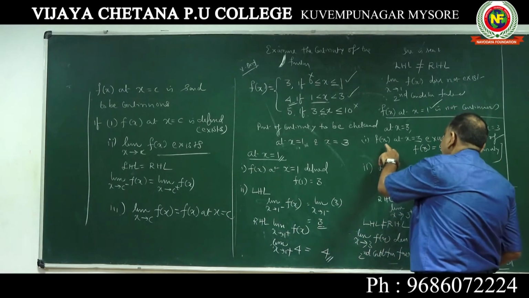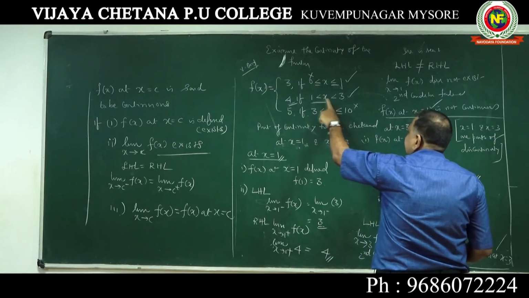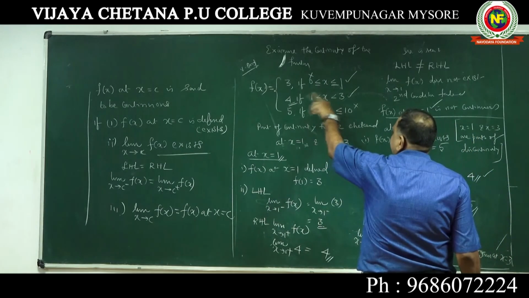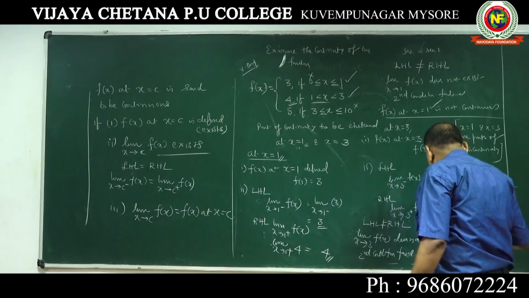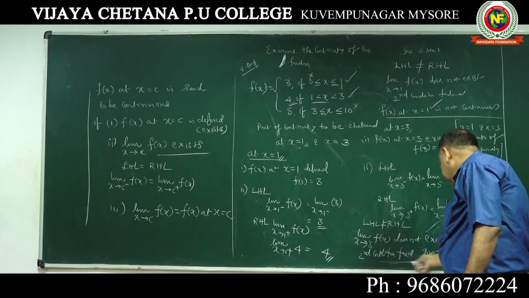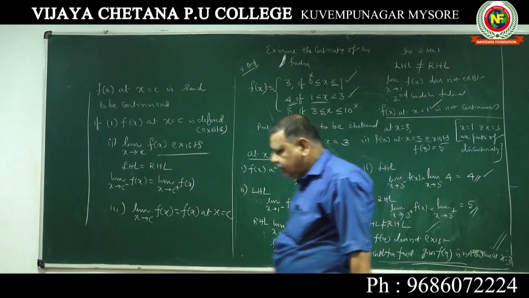At x equal to 3, take x less than 3: left hand limit is 4; right hand limit, x greater than 3, is 5. 4 is not equal to 5, LHL is not equal to RHL, the limit does not exist, second condition failed, and f is not continuous at x equal to 3.